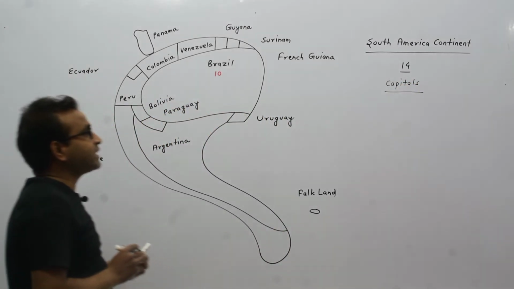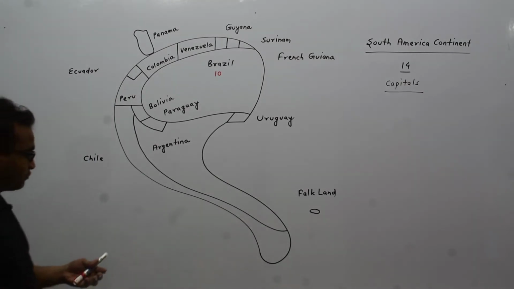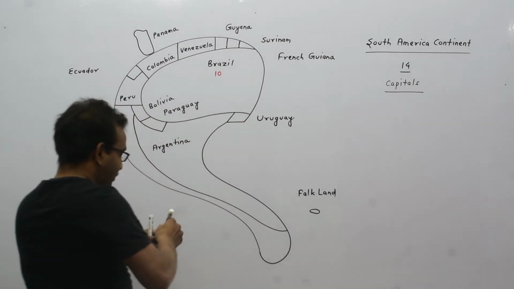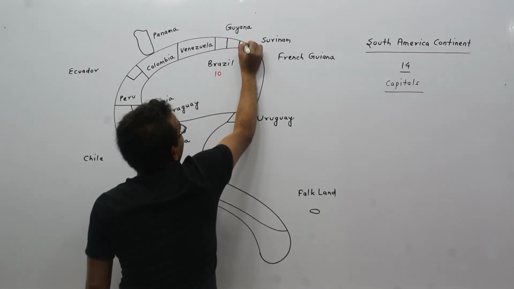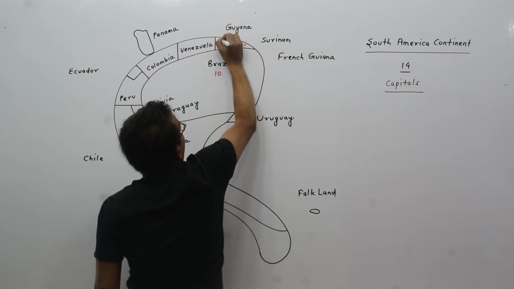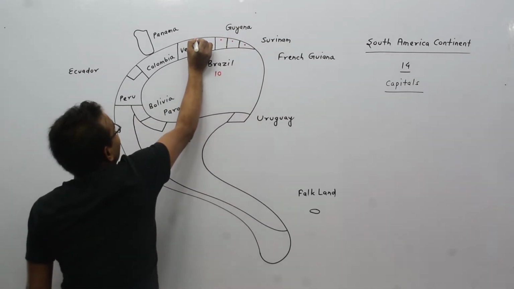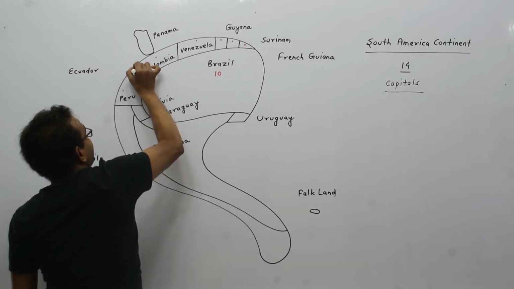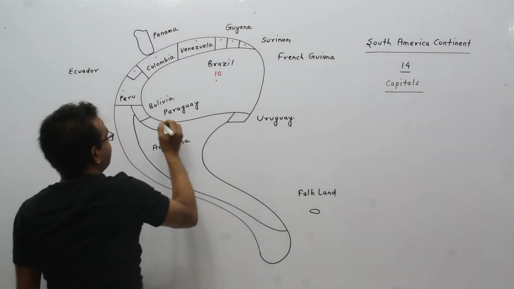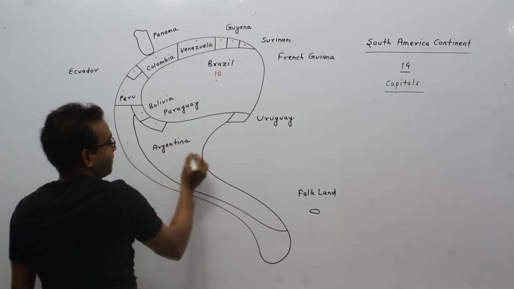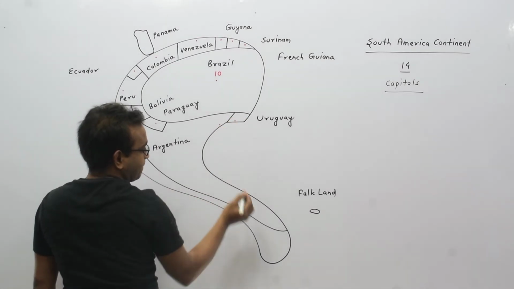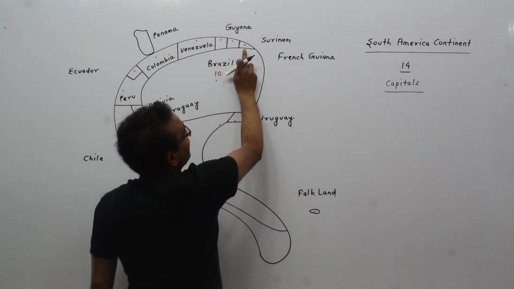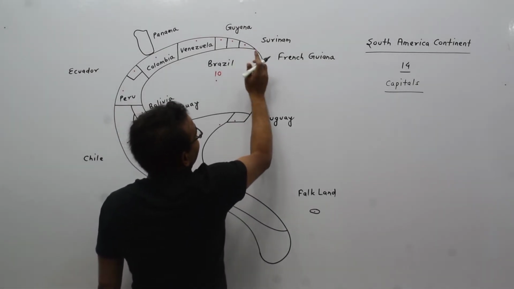Right now I am going to discuss the capitals. Look at here. The capital of French Guiana is here. These dots represent the capitals. Look at here. The capital of French Guiana is Cayenne.